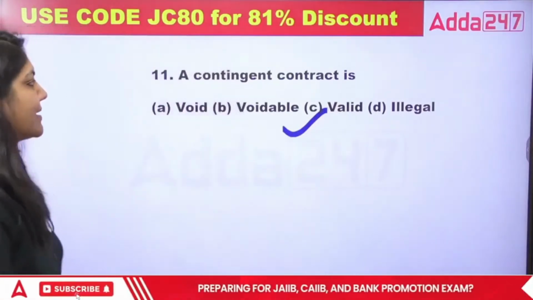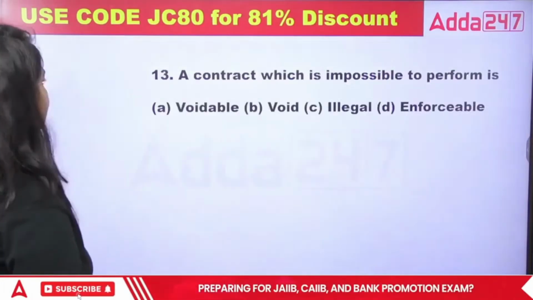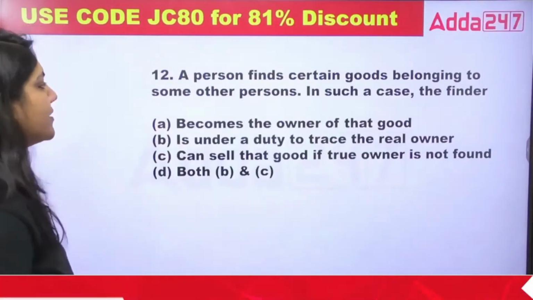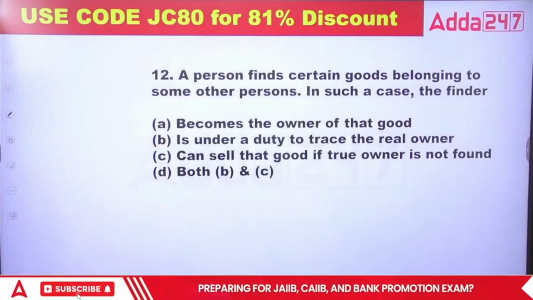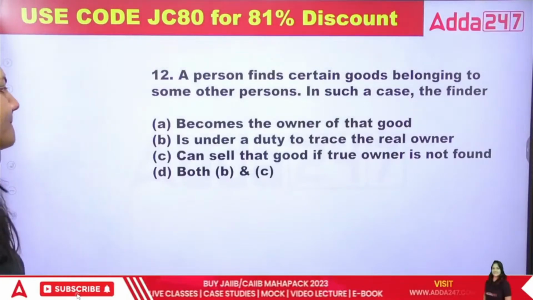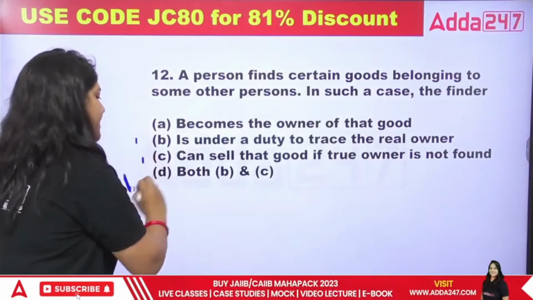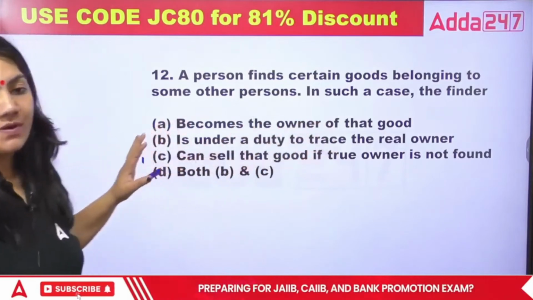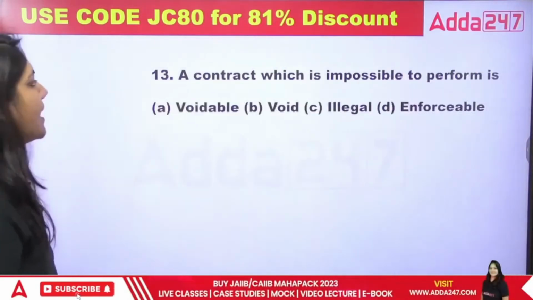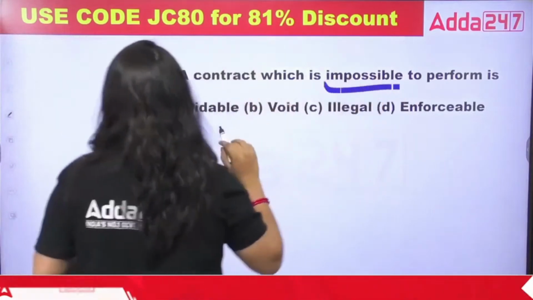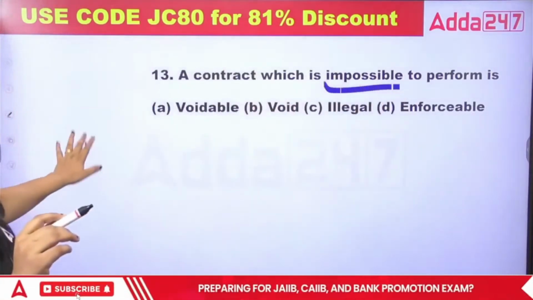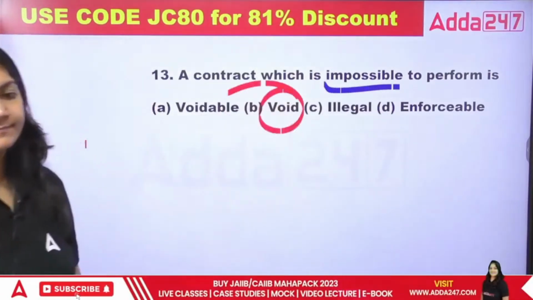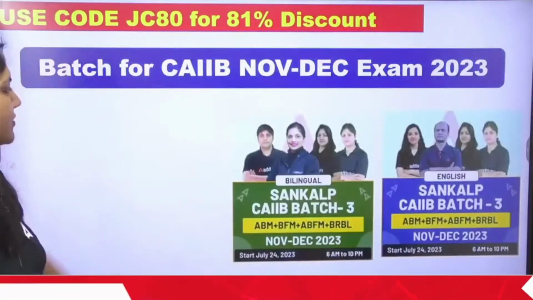Okay, so that's all for today's class. Okay, there are two more questions. A person finds certain goods belonging to some other person. The finder is called. B and C. D is the right answer. It is under a duty to trace the real owner and can sell the goods if the true owner is not found. This is the right answer. A contract which is impossible to perform. So guys, a contract which is impossible to perform is called void. Okay, so this is all for today's class.